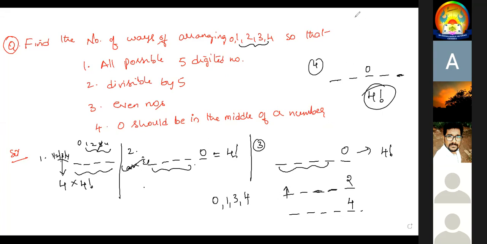So the number of ways to keep a number is 3, either 3 or 1 or 4. If I kept 4 here, then 3 numbers remain and 3 blanks remain. So that can be filled in 3 factorial, and the first blank can be filled in 3 ways. 3 into 3 factorial. The same argument, it is 3 into 3 factorial. We have to add all the things.